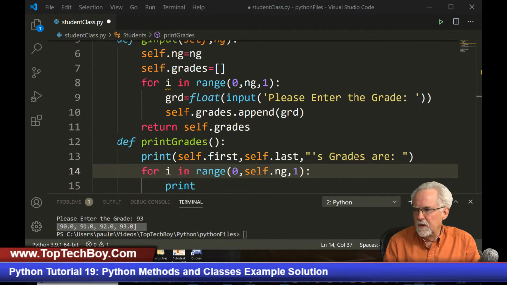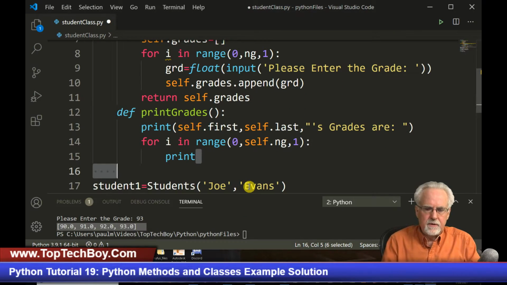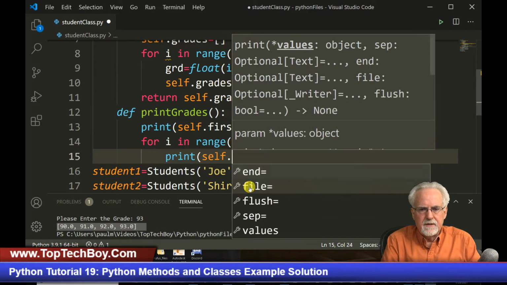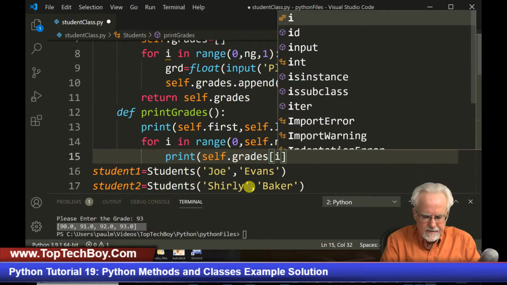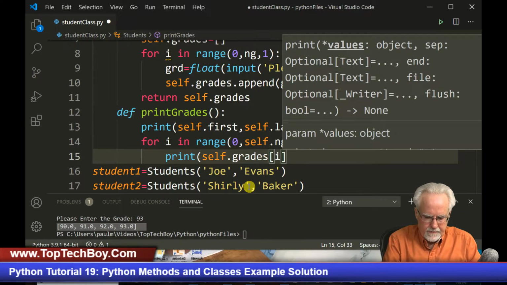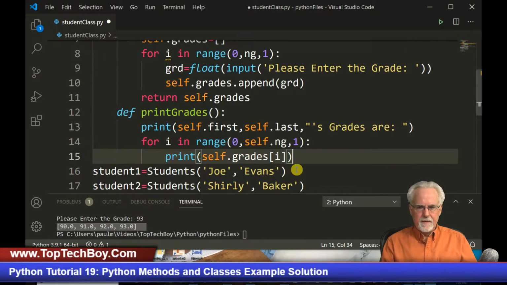Tom Evans's grades are. Why did I use the double quote? Because that'll let me use a single quote as an apostrophe here. All right. And now what I'm going to do is I'm going to print self.grades of I. Okay. So that should just print out the grades.